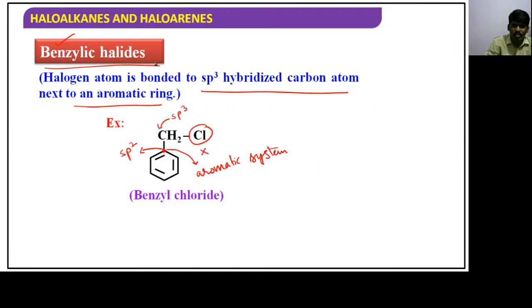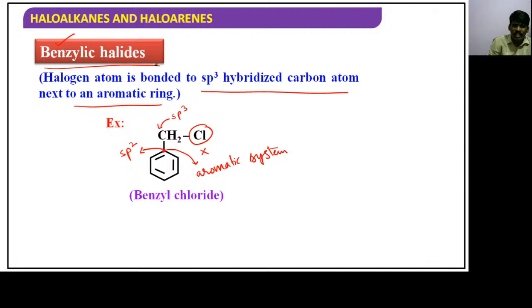It is simply said to be benzyl chloride, and the formula I can give as C6H5CH2Cl. This group is called benzyl and it is chloride, right? Now let's solve the MCQs, guys.